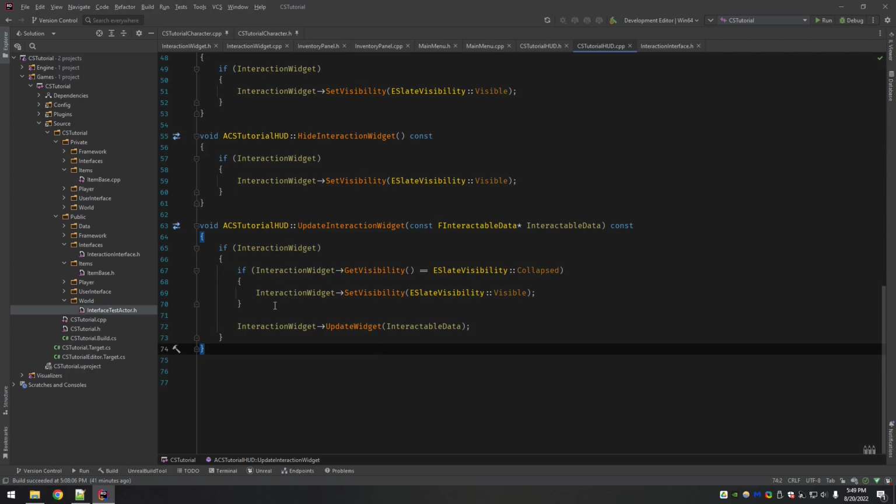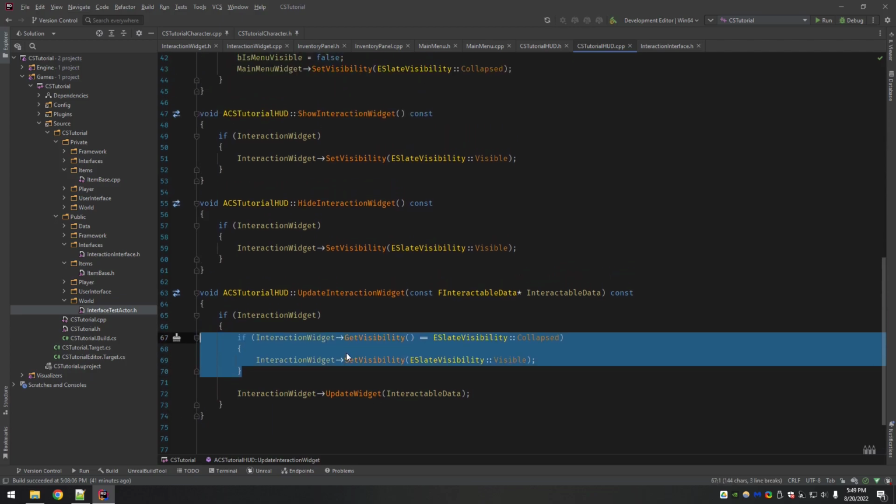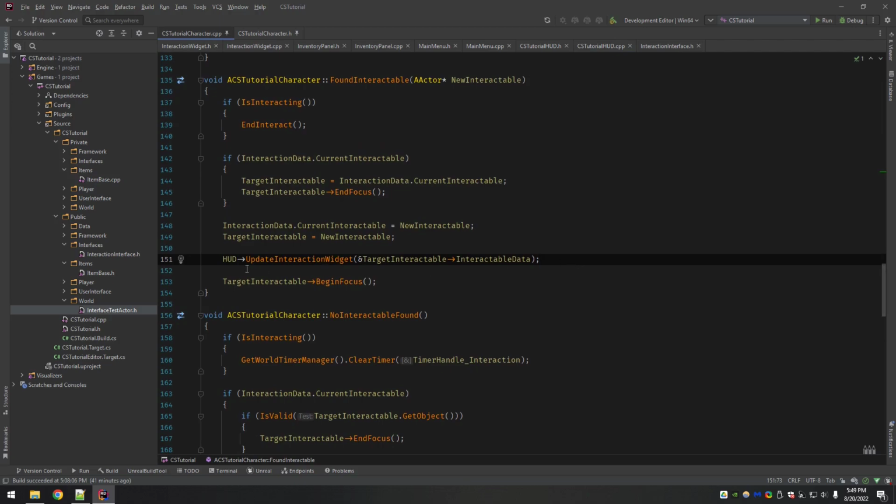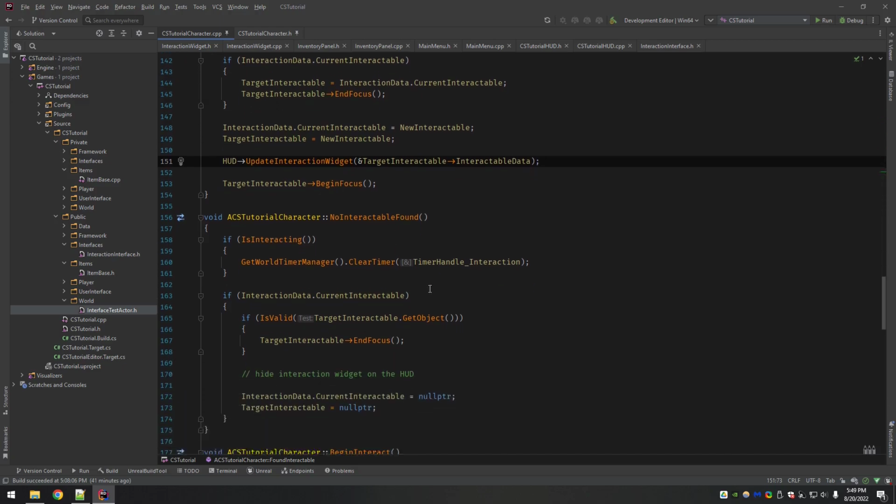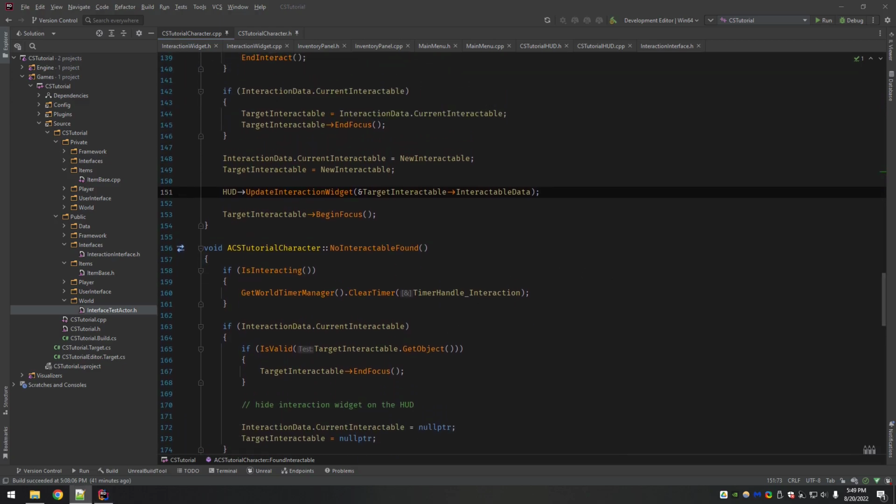Now, the only difference is if you don't do this, because obviously, this is the same exact thing that show interaction widget is doing, then all you would do is just make a call to show interaction widget immediately after, because that way it gets the data and then it updates. I just thought, like I said before, if you're updating it, why not show it, because it means you found something new. So now, what happens when you look away and we want to hide it?